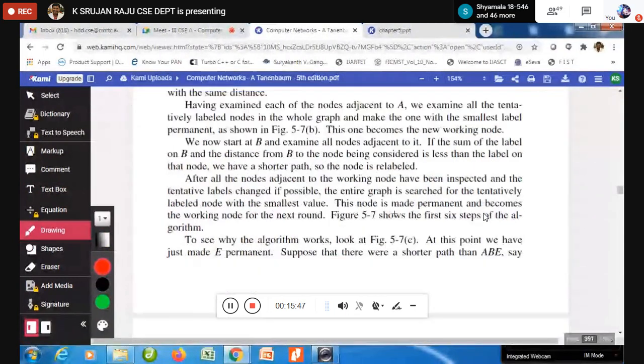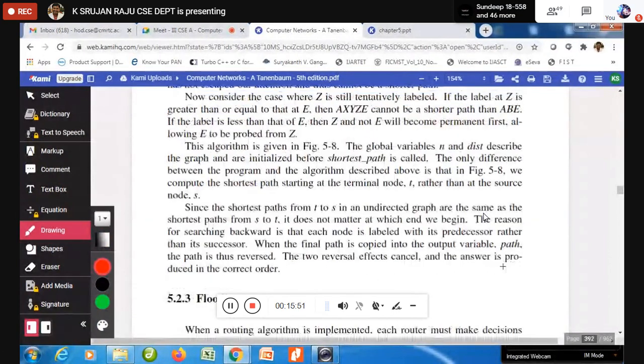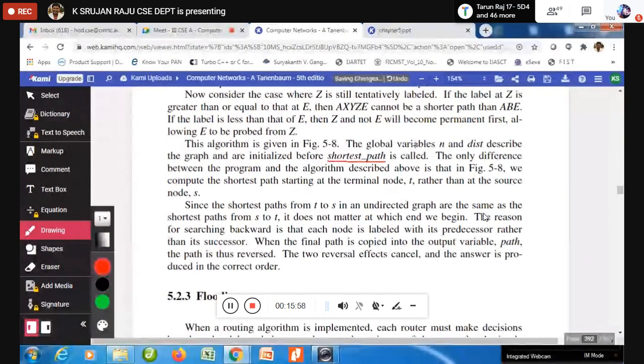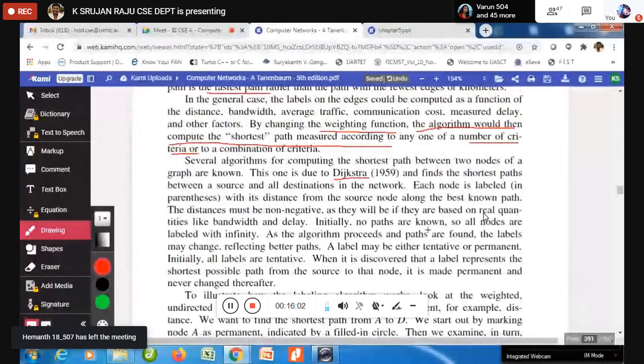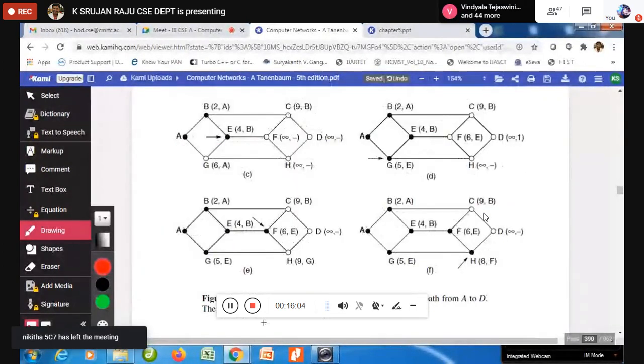So finally you compute the shortest path to that particular node. So this is how you compute the shortest path using the Dijkstra algorithm. This is how exactly we compute it.